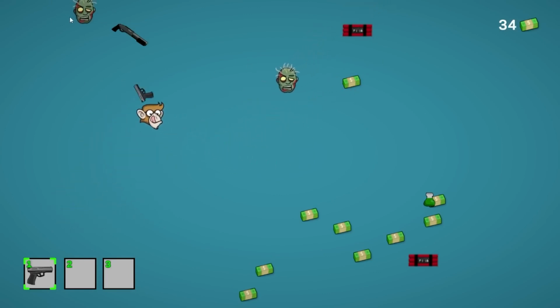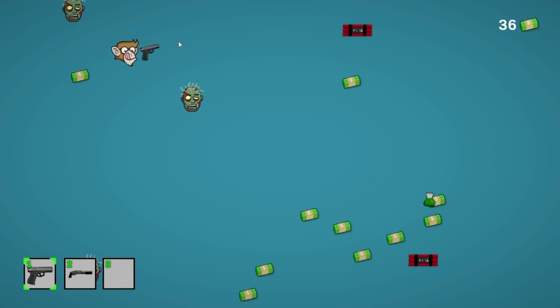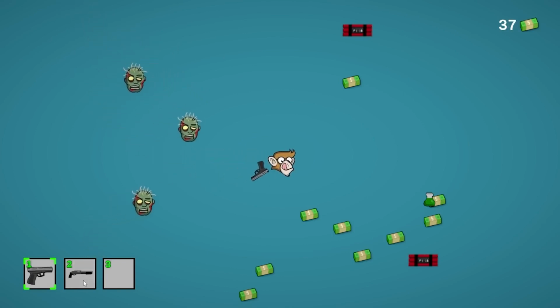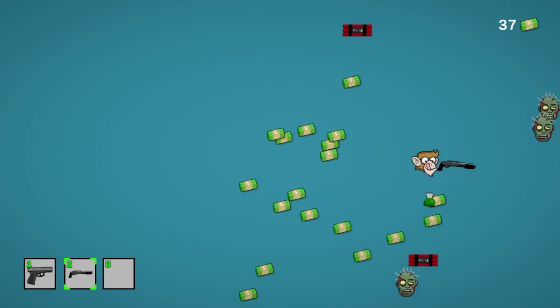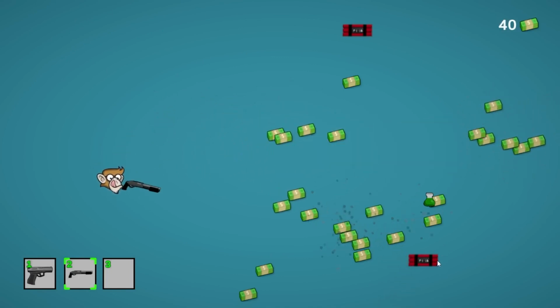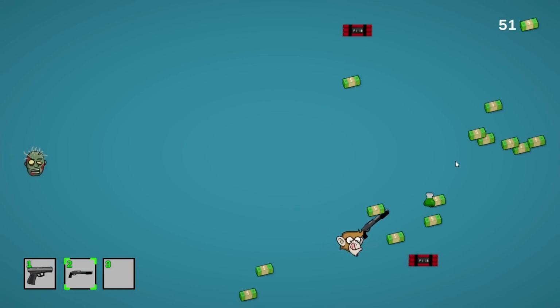And then I've got the other weapons, so I'm using a pistol, and then I can pick up a shotgun, and down here on the inventory, yep, I picked it up. So now I can swap the shotgun and I can start shooting, and this one has a different shoot. So this one can now shoot multiple bullets at once. And again, I can pick up all this money.